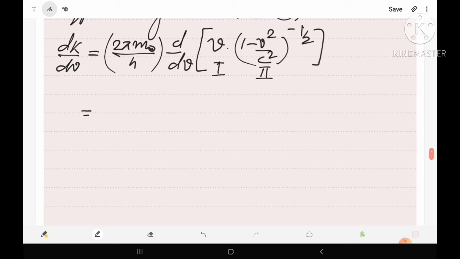Then we have dk/dv equals 2πm₀/h as it is under the root.